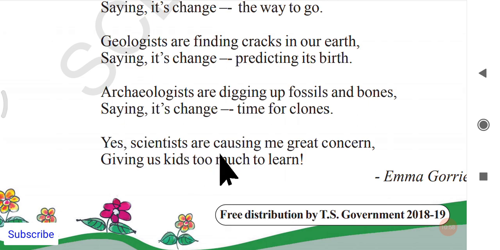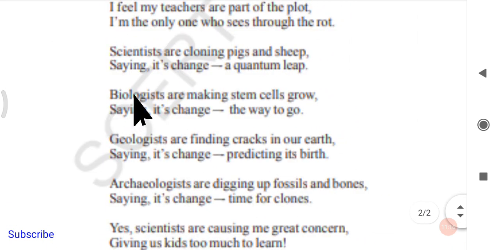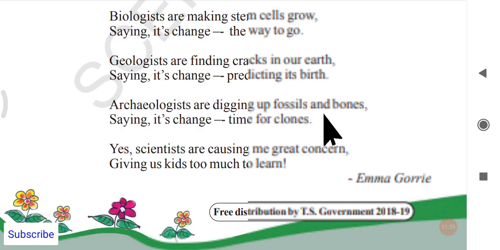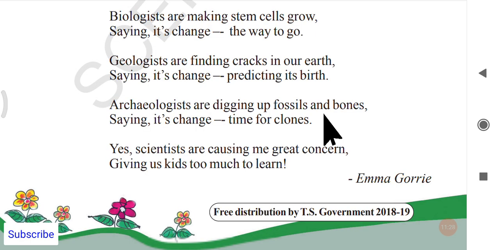Yes, scientists are causing me great concern, giving us kids too much to learn. Okay, so what is our final argument here? What is our final problem here? The final problem is, since scientists are finding all these things. See, scientists are cloning pig, sheep, biologists are doing stem cells growth, geologists are finding cracks, archaeologists are digging fossils. Because of all these scientists, of course, what happens?